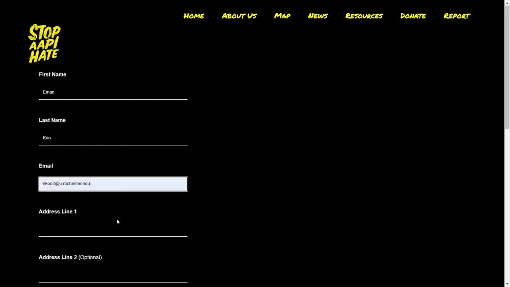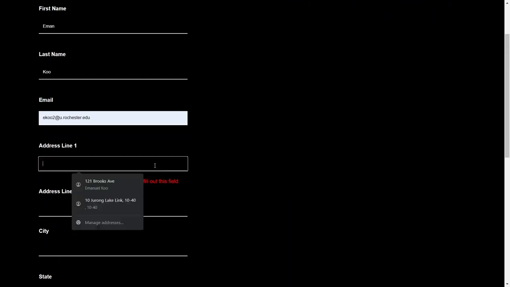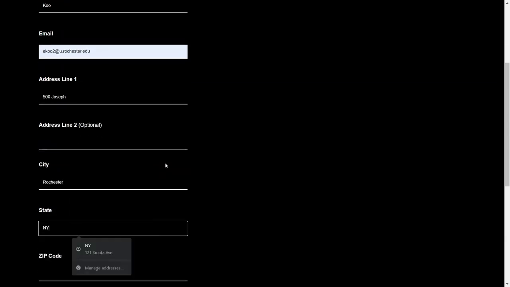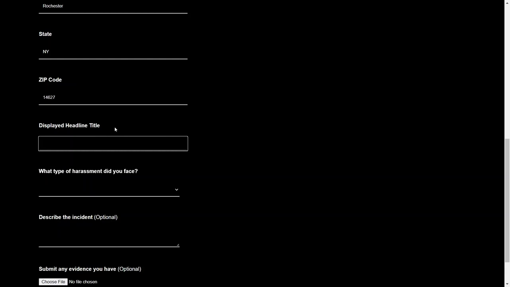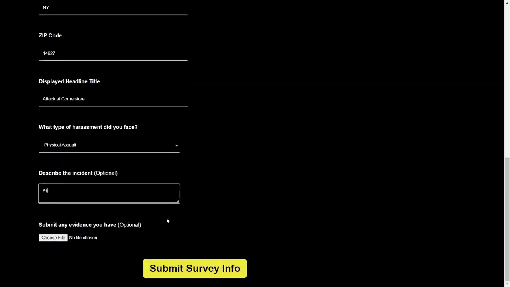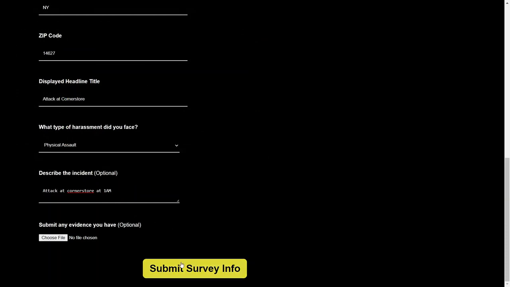want. And as well as that, we have a way to validate and make sure that it's all filled out. So let's say we use school's address real quick, Rochester, New York, 14627. You can find the headline, so let's say attack at corner store, as well as the type of harassment, and the description of it, attack at corner store at 1 a.m. You can also choose a file to submit any evidence or video that you have.